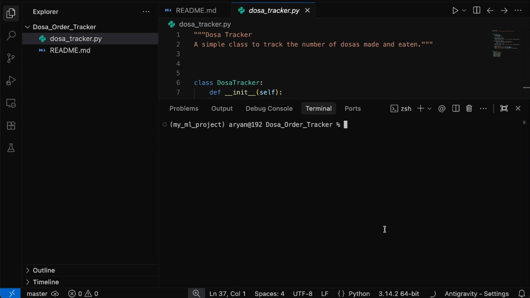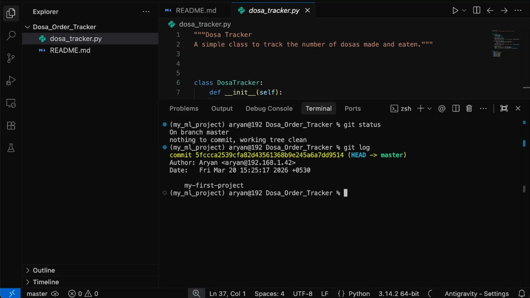Now if I run the git status command and the git log command, what is this git log command supposed to tell me? The git log command is going to tell me when I made my last changes. So it is telling me that this is 20th March, this date, and this is your first commit.